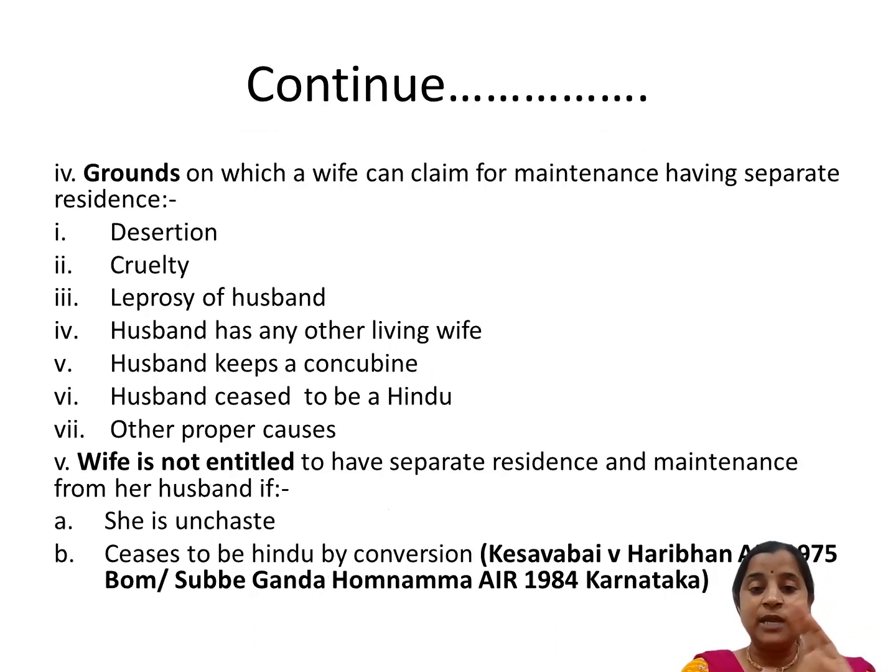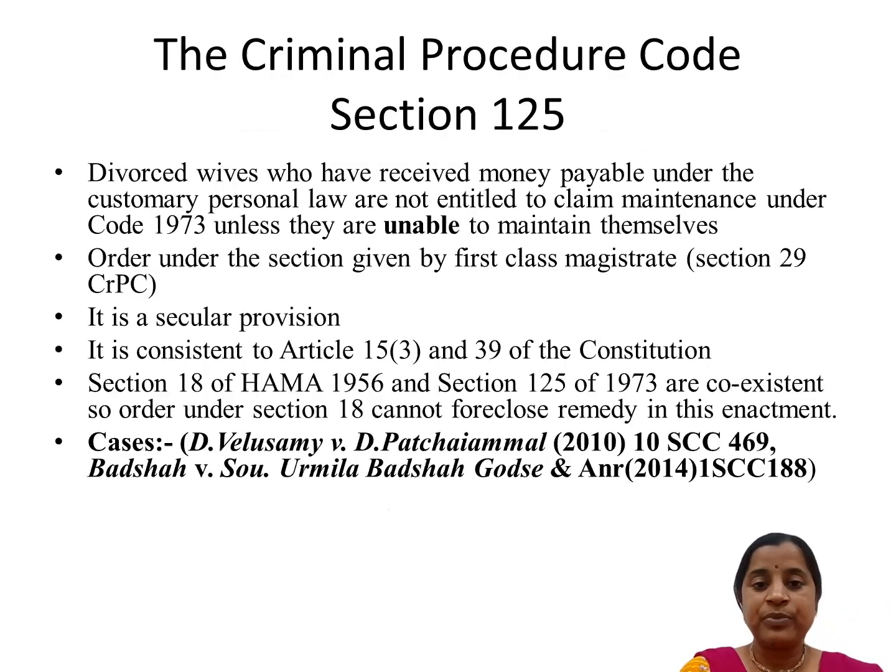So this is all the general summary or explanation of the Hindu Marriage Act 1955 as well as the Hindu Adoption and Maintenance Act 1956. Now let's see what 125 CrPC states. Now this is 125 CrPC, students. So 125: a divorced wife who has received money payable under the customary personal law is not entitled to claim maintenance under the 1973 Code unless she is unable to maintain herself.